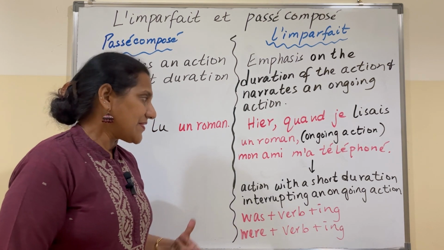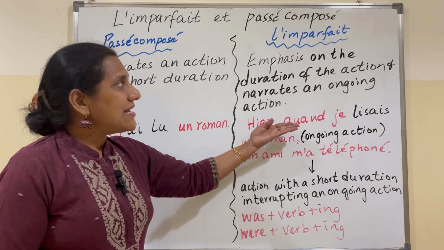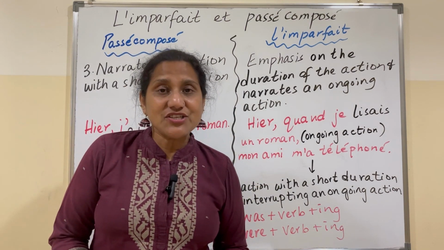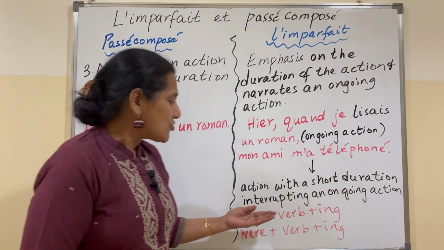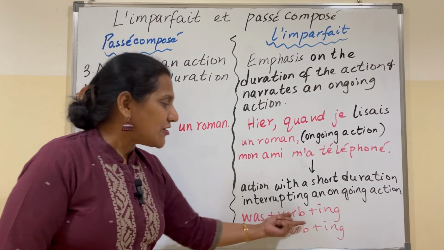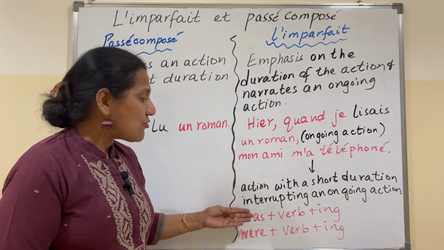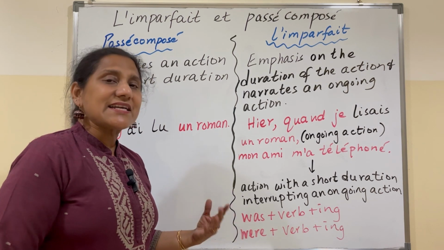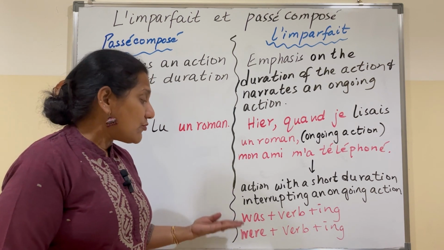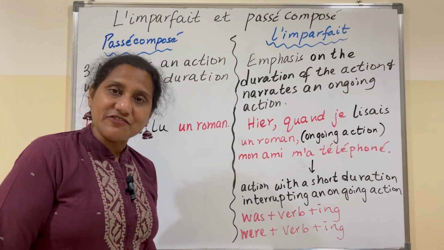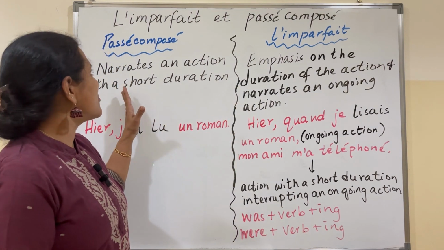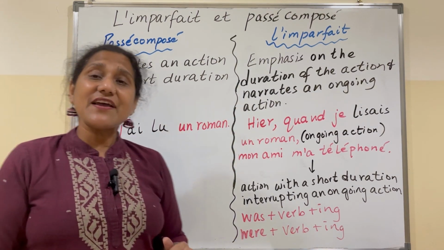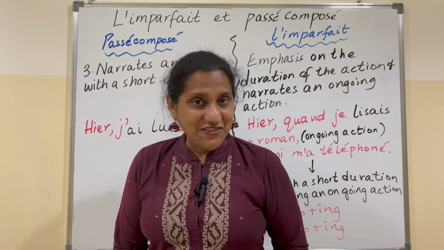Right? So actually, l'imparfait in English is the past continuous tense. So when it is was plus verb plus ing, like I was reading the novel. Or when we take another example for plural, it can mean we were reading the novel. So here is the difference between passé composé and l'imparfait. Let's look at the other differences.